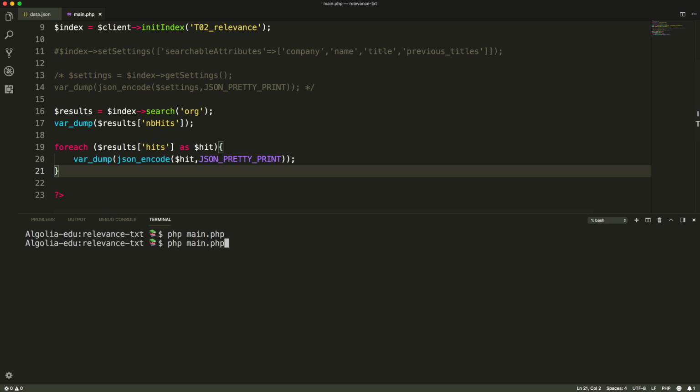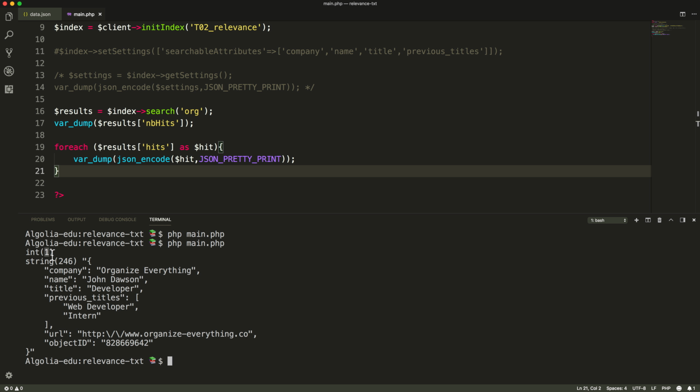Let's try this query again. Typing org returns only the right hit, now matching in the company attribute.